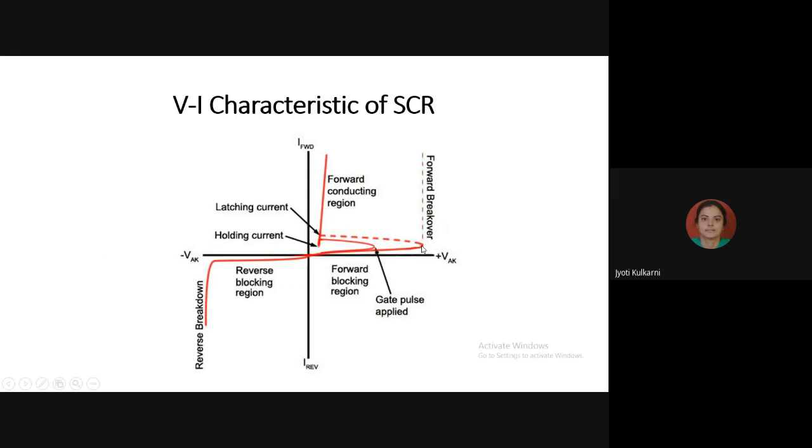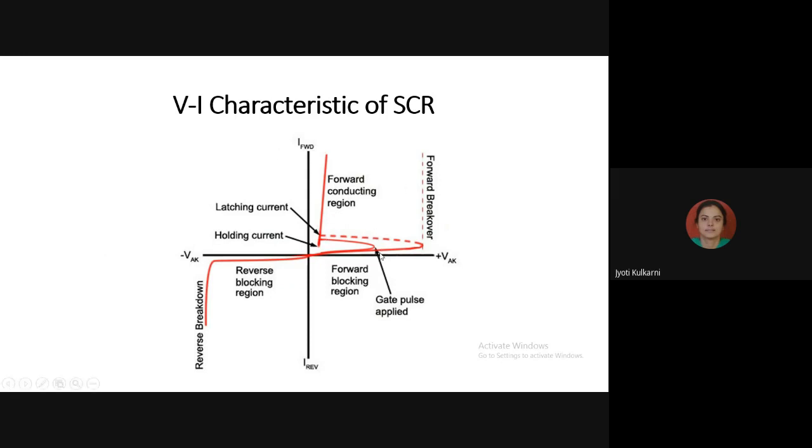period to break down that junction J2 resistance. So breakover voltage is very large in magnitude. And when breakover voltage is large in magnitude, it is taking a long path to travel. And that's why SCR takes a very long time delay to turn on.